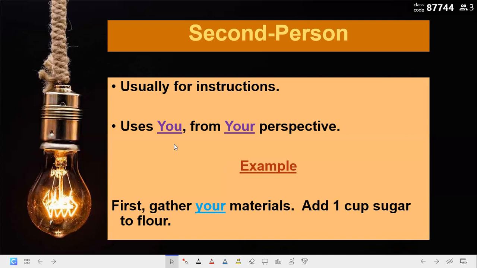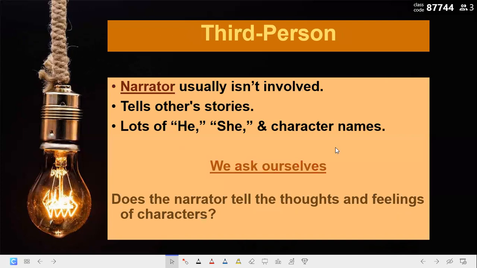The last one is the third person point of view. The narrator isn't involved, he is not in the story. We have he, she, it, they, and lots of pronouns in that.